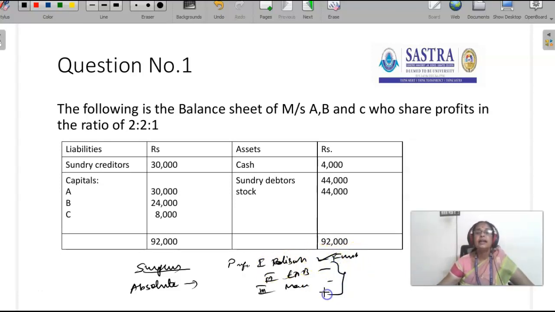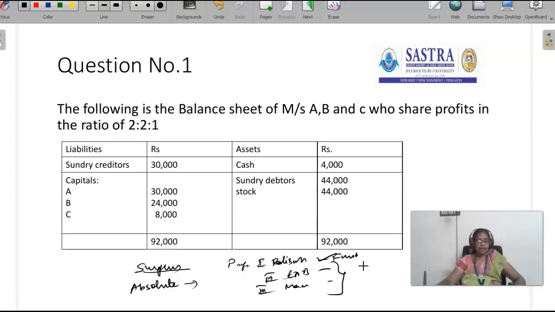They considered the remaining land and building and machinery as worthless, and they compare the amount in their hand with the capital contributed by the partners, and they ascertain the maximum loss. This maximum loss, that is realization loss, is calculated at every stage of realization and distributed among the partners in their profit sharing ratio. The balance left in the capital account will be the amount payable to partners.